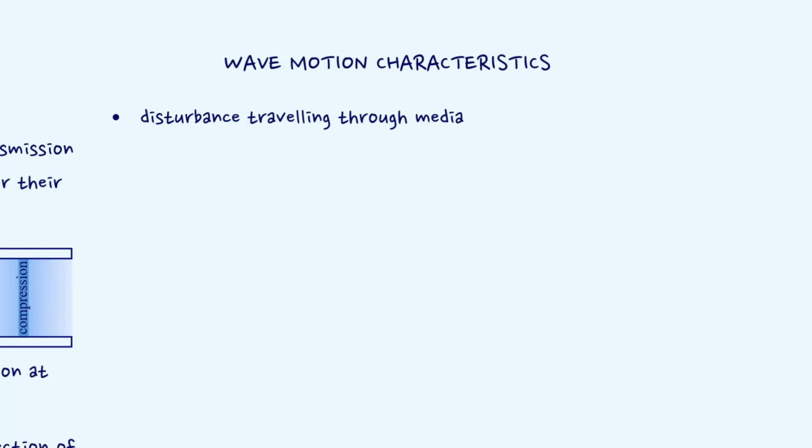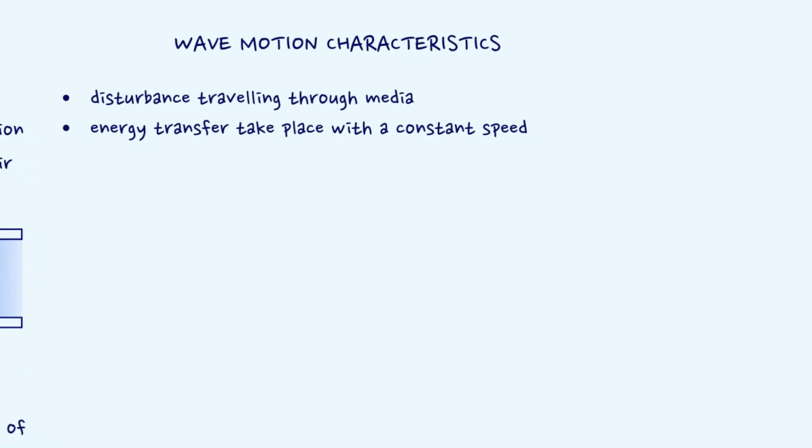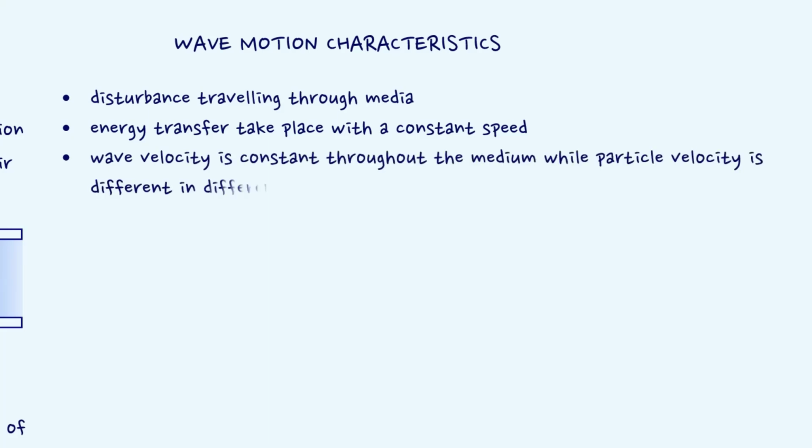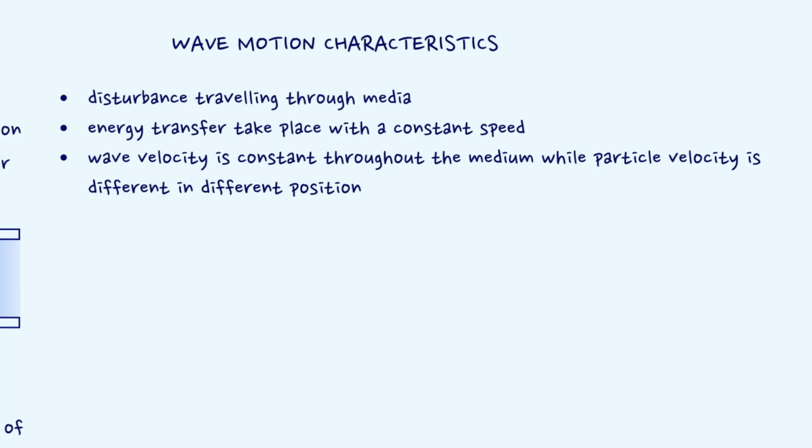The energy transfer in the medium takes place with a constant speed, which depends on the nature of the medium. The wave velocity is different from the velocity with which the particles of the medium vibrate. The wave velocity is constant throughout the medium, while the velocity of the particles during their vibration is different at different positions.